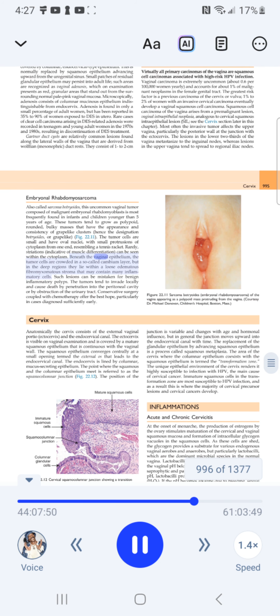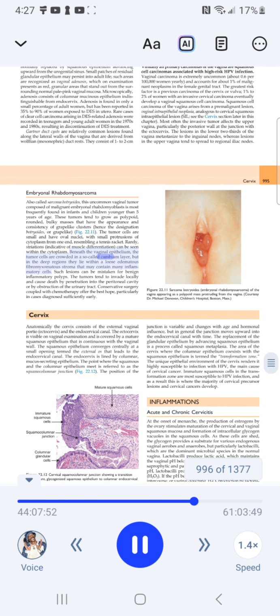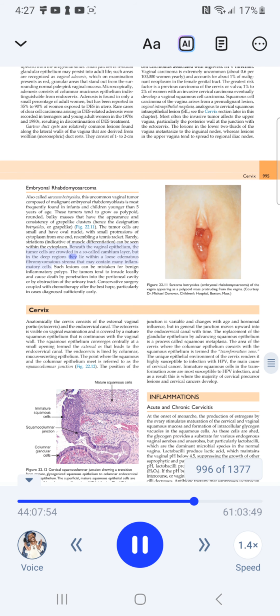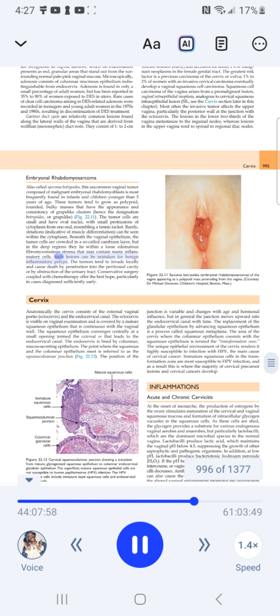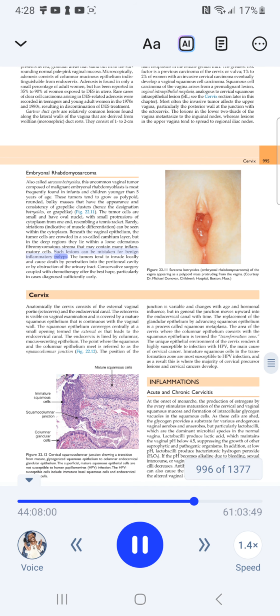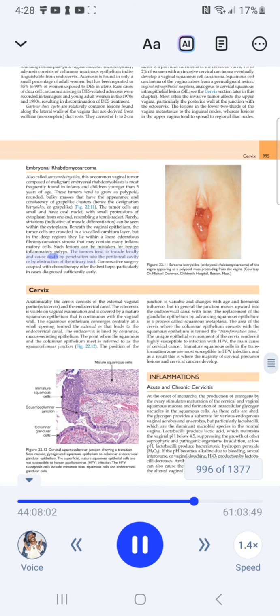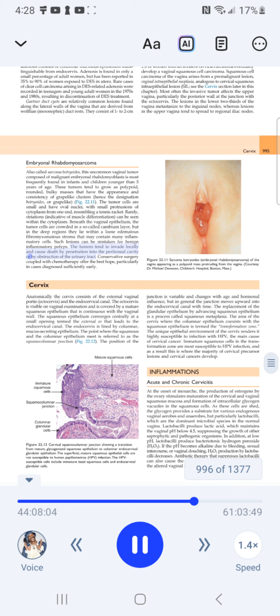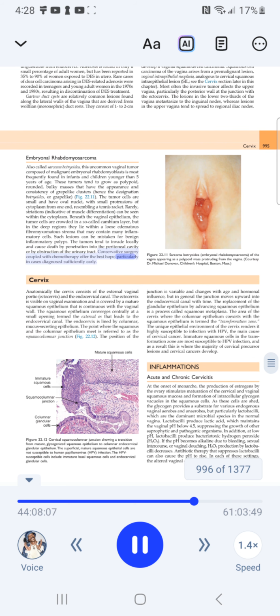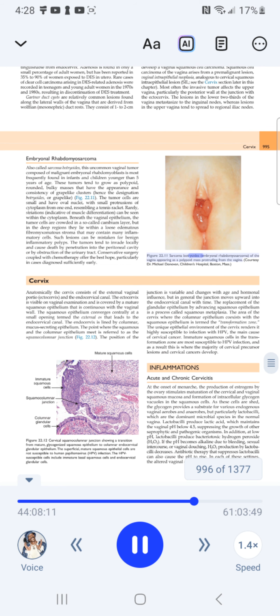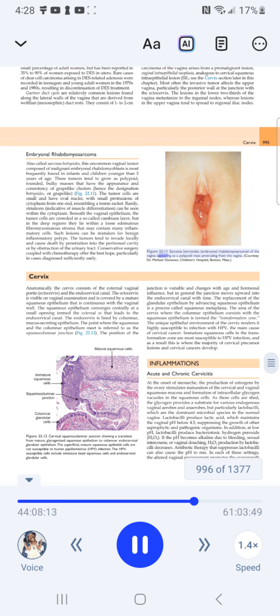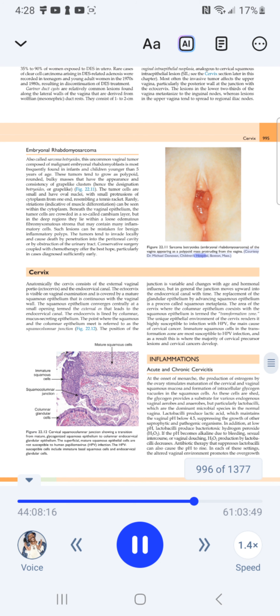Beneath the vaginal epithelium, the tumor cells are crowded in a so-called cambium layer, but in the deep regions they lie within a loose edematous fibromyxomatous stroma that may contain many inflammatory cells. Such lesions can be mistaken for benign inflammatory polyps. The tumors tend to invade locally and cause death by penetration into the peritoneal cavity or by obstruction of the urinary tract. Conservative surgery coupled with chemotherapy offers the best hope, particularly in cases diagnosed sufficiently early. Figure 22.11 Sarcoma botryoides, embryonal rhabdomyosarcoma of the vagina appearing as a polypoid mass protruding from the vagina. Courtesy Dr. Michael Donovan, Children's Hospital, Boston, Mass.